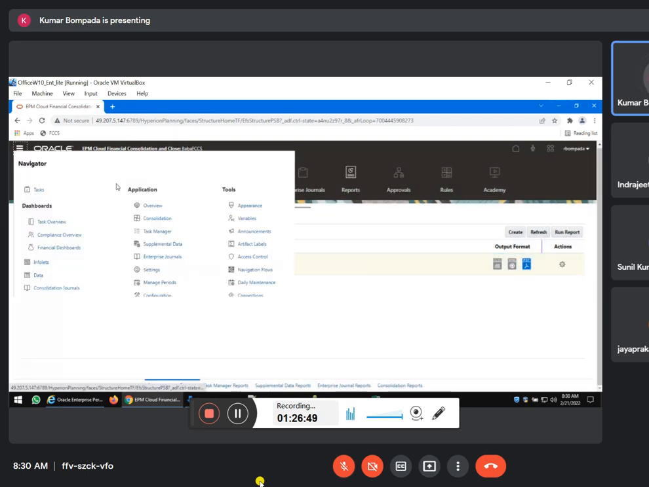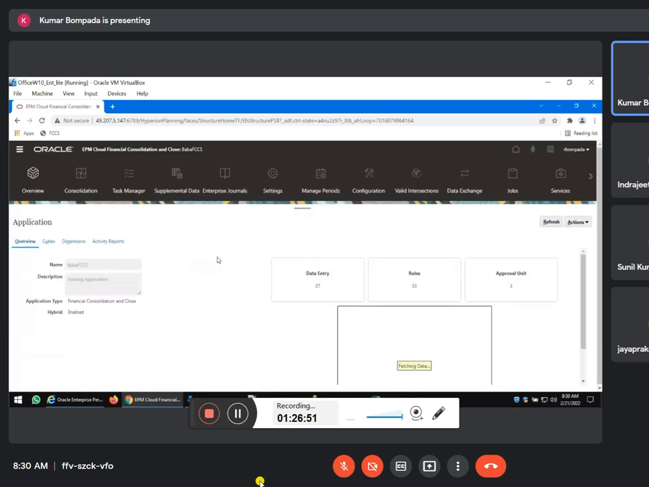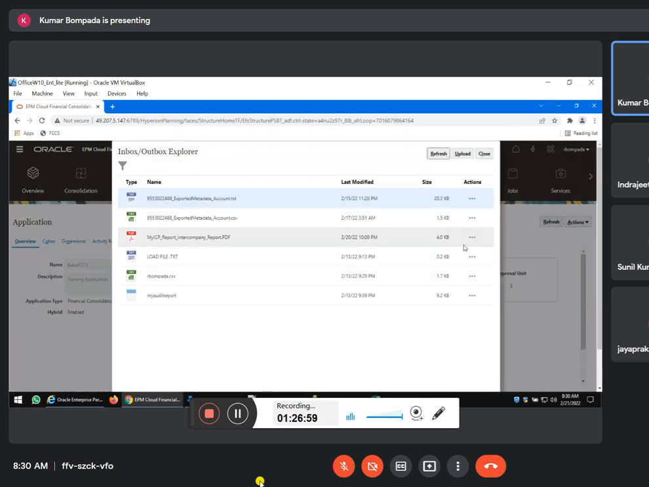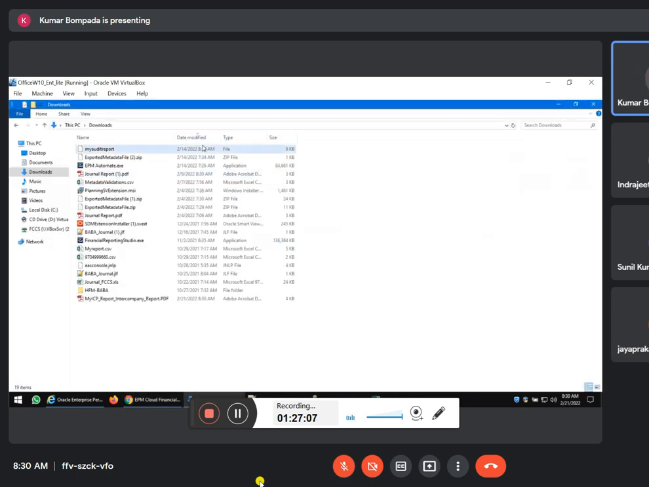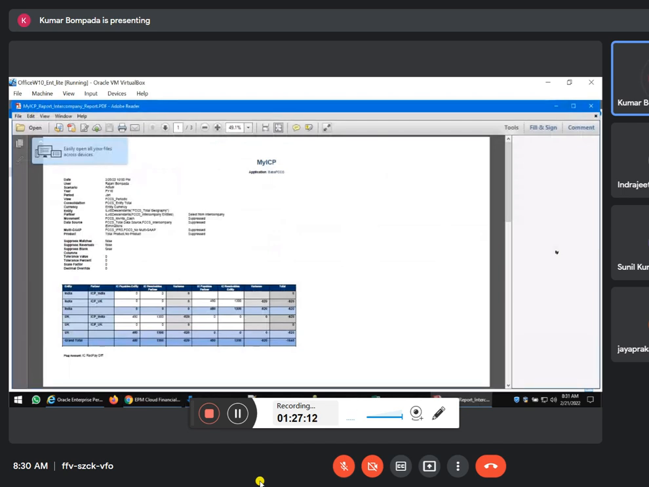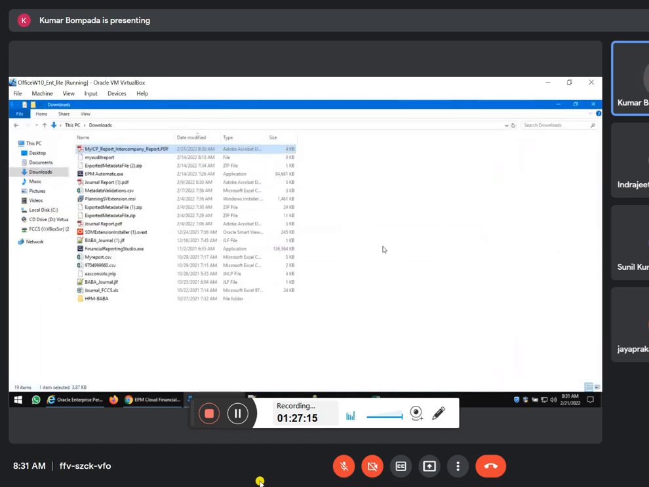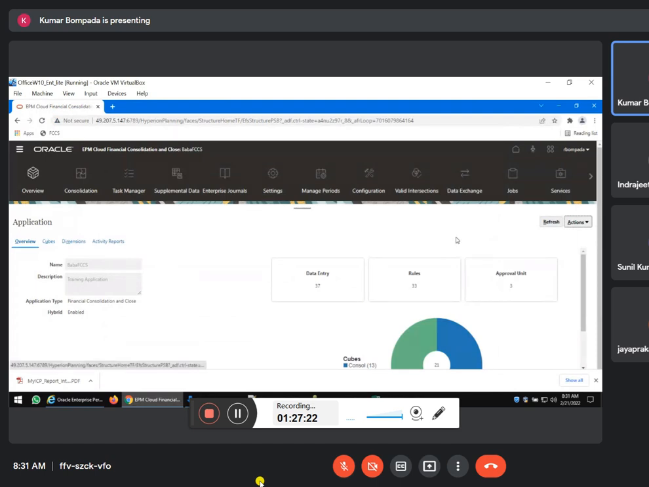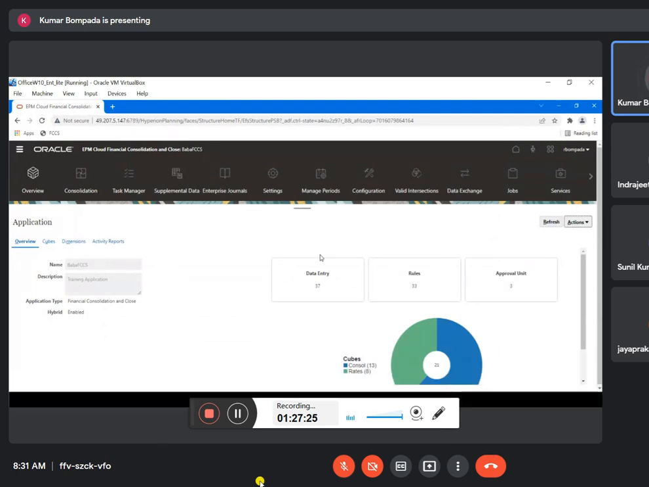That's it. Now go to overview. And then click on actions, inbox, outbox, explorer. Now you can always download it and see. Download file. Yes, you can see the downloads. Date modified. Open it. Done. This is how we create the reports. It is also one-time activity. Every time I will run the same job again and again. That's it. Right? This is intercompany elimination in FCCS.